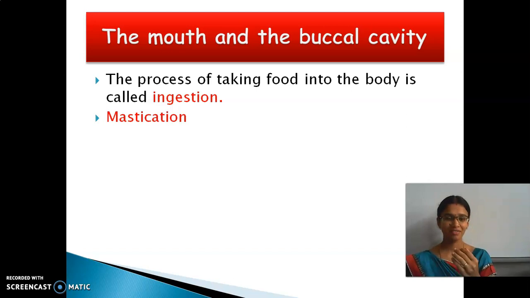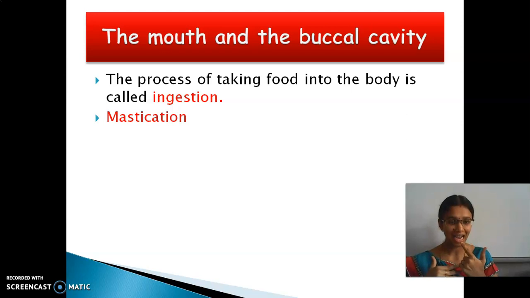So what is the first process in digestion? Ingestion. Yes. So the process of taking in food is called ingestion. So what happens to that food? The mouth starts to break it down. Yes, the teeth. And then the saliva which is secreted mixes with the food with the help of the tongue.